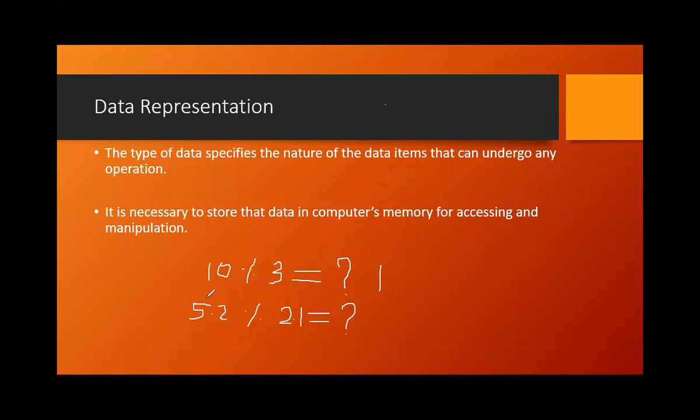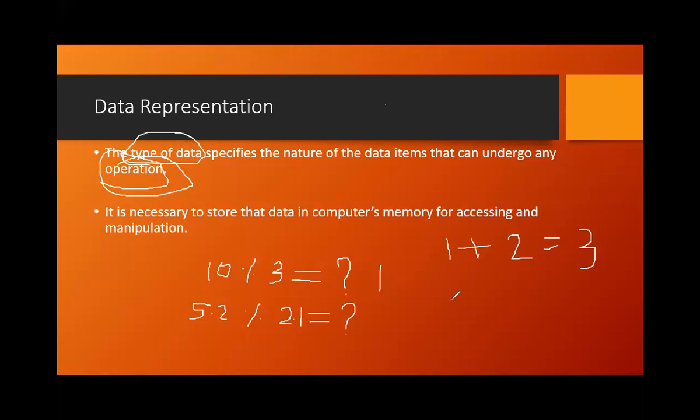So the learning from this exercise is that whenever we specify the data type, it is not only the type of data it stores, but the type of operations we perform on that particular data that matters. For another example, if you write 1 plus 2, since 1 and 2 are integers, you will get an answer as 3, right?